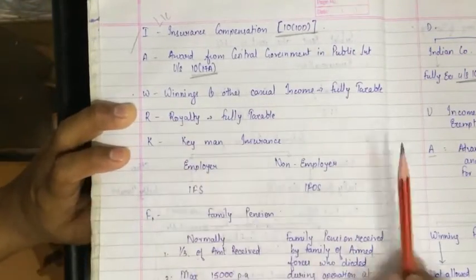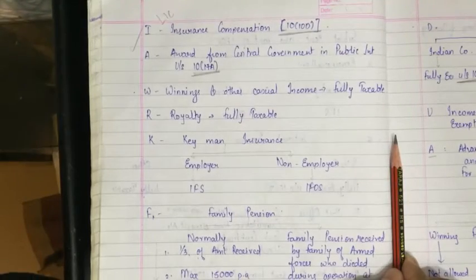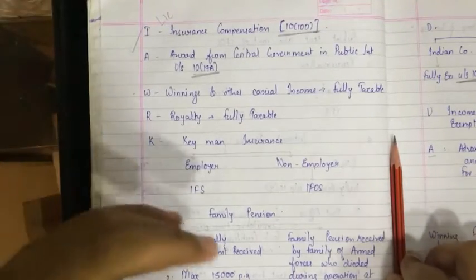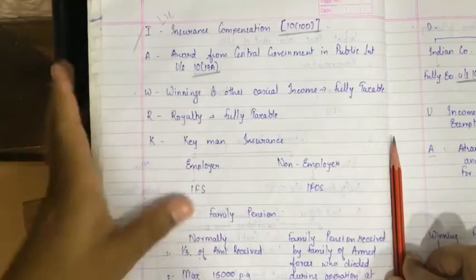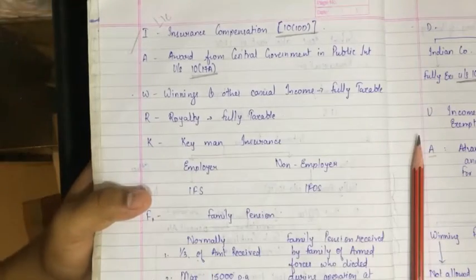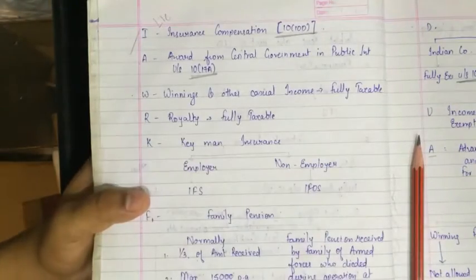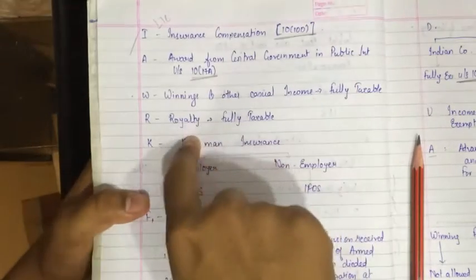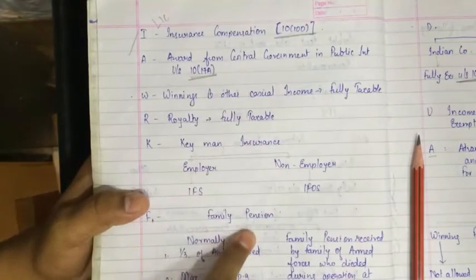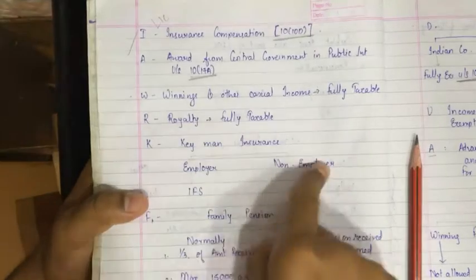Now let's see royalty. Any kind of royalty received by an SSC is fully taxable. It is not exempt, and royalty received by an SSC will be part of income from other sources, but it will be fully taxable.